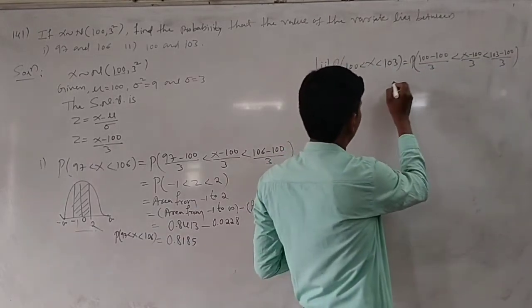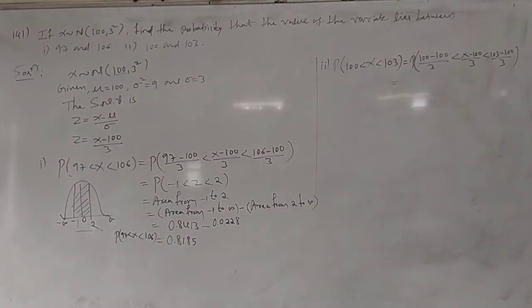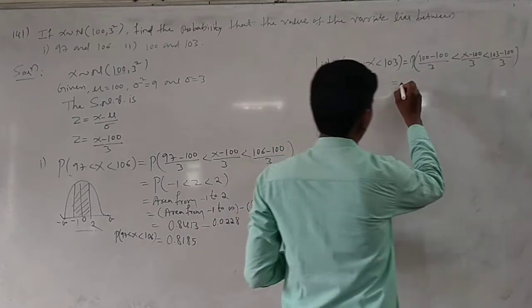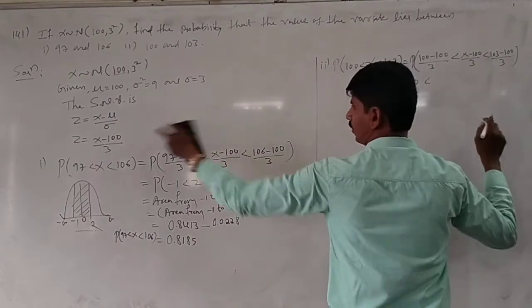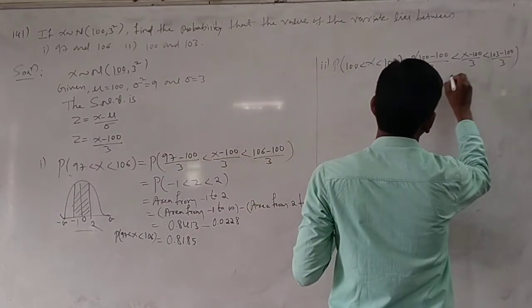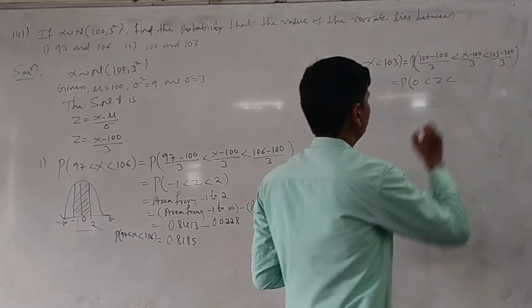Okay, it can be simplified. Probability of 100 minus 100 divided by 3. 100 minus 100 is 0, and 0 divided by 3 is 0, since 0 divided by anything is 0. Here probability of 0 and x minus 100 by 3: 103 minus 100 is 3, and 3 by 3 is 1.